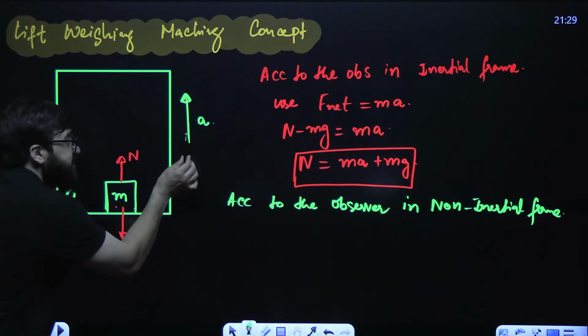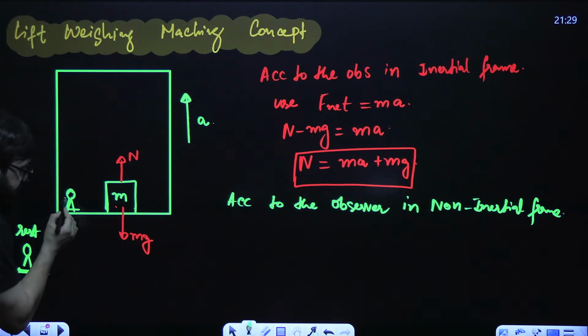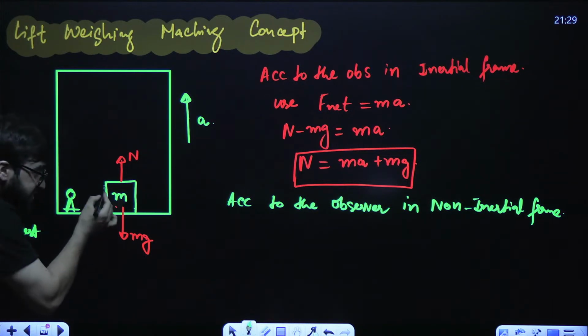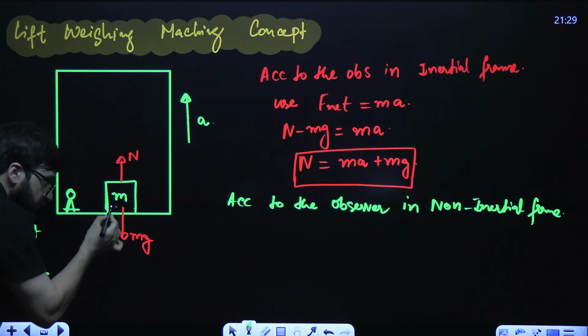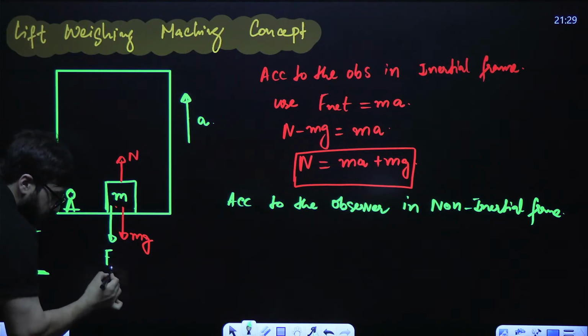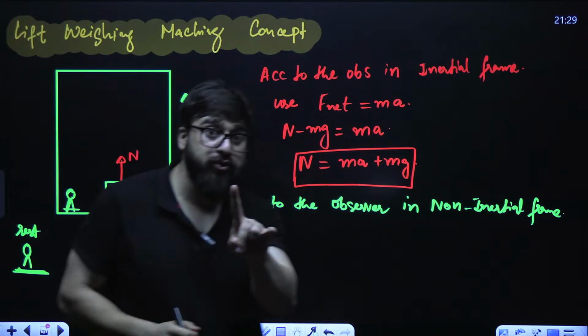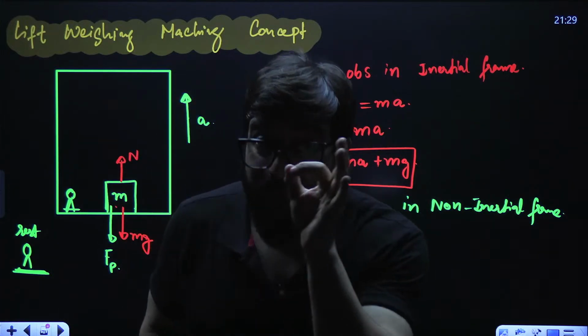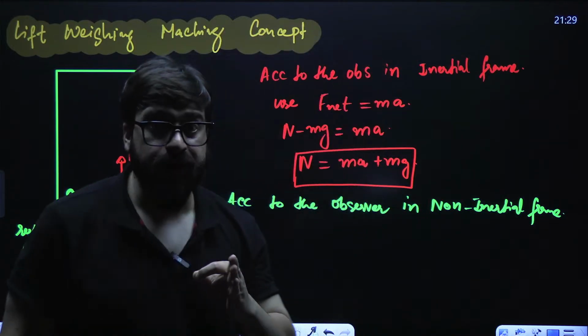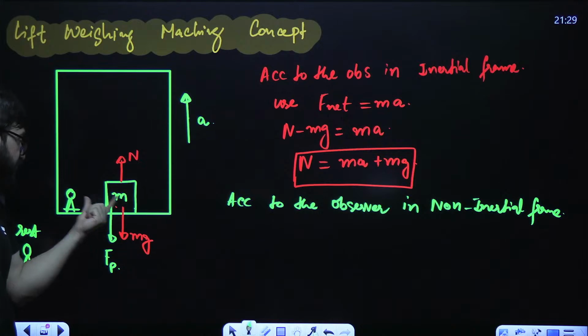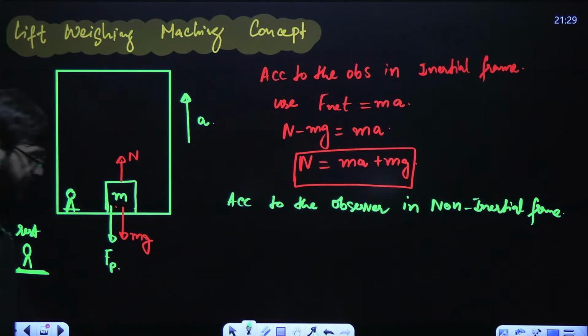If the acceleration of the lift is upward, the same will be the acceleration of this person. On this block, acceleration will be opposite and pseudo force will be opposite. Pseudo force on the block applies only and only if the observer is in the non-inertial frame.